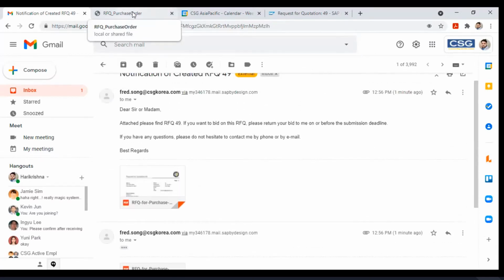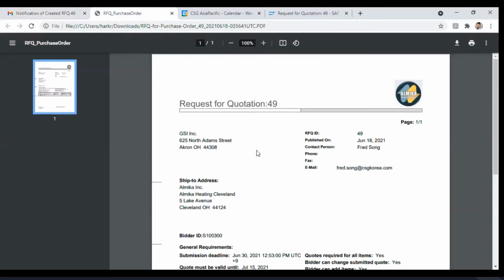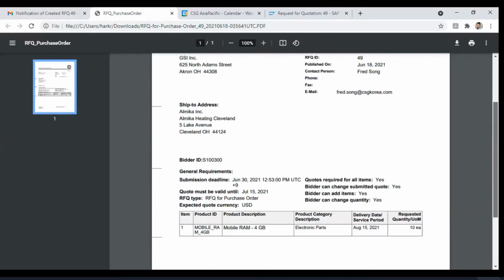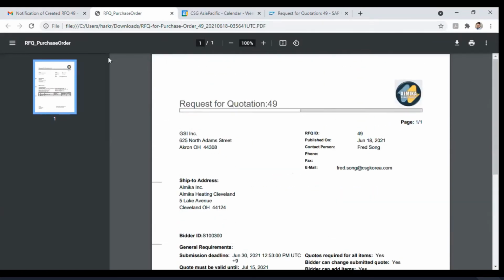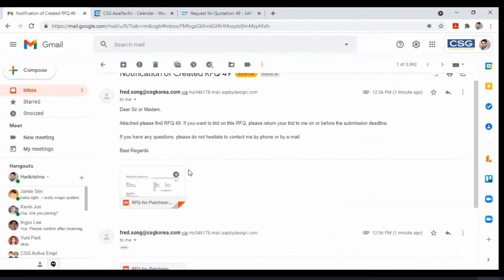So I got two requests for quotation. If I go to request for quotation number 49 and open this, I'll go to this option and open it from here.